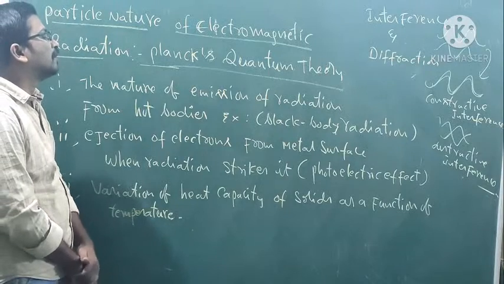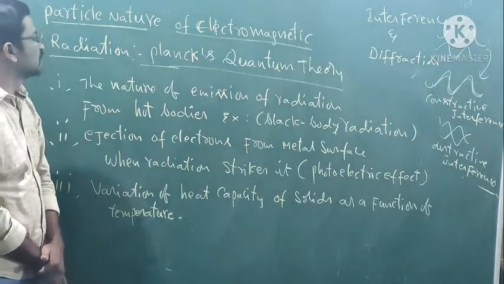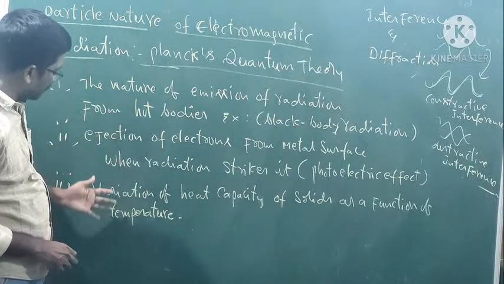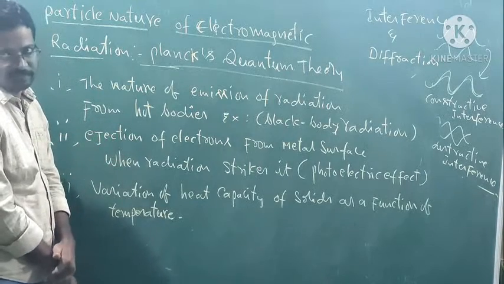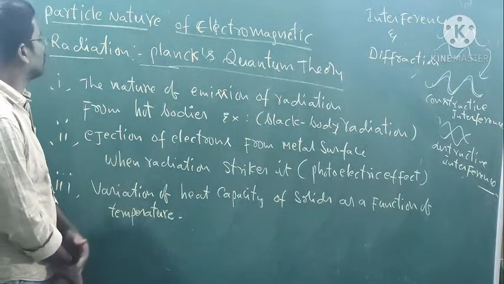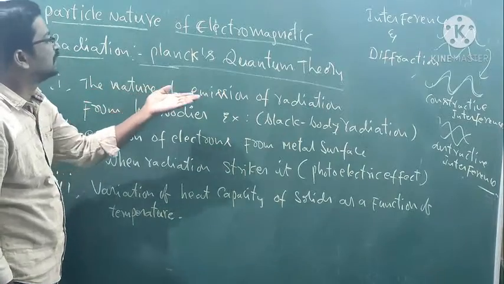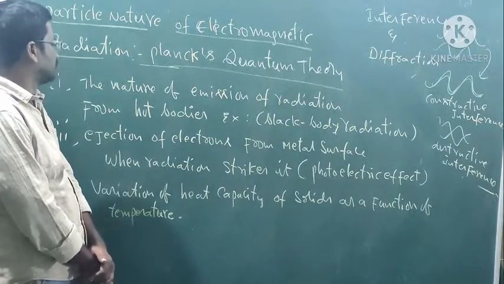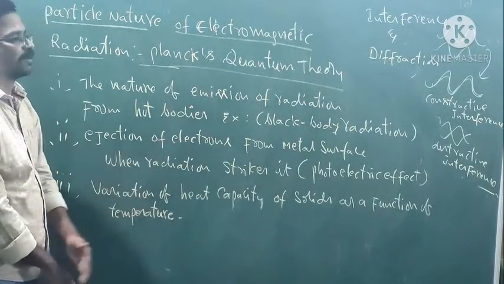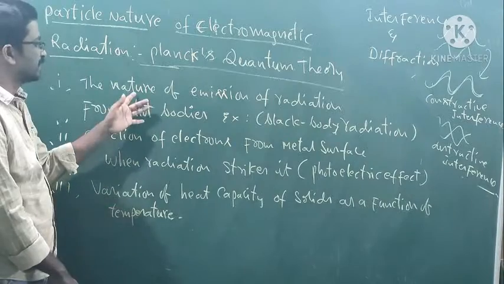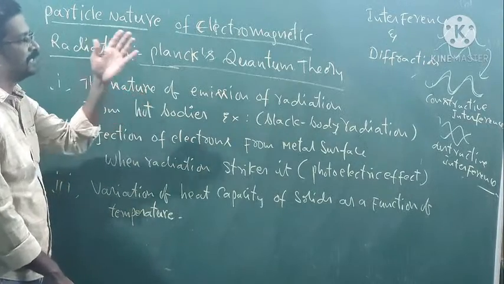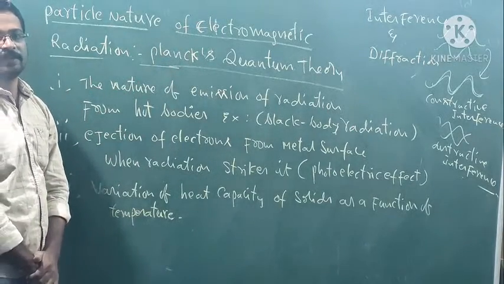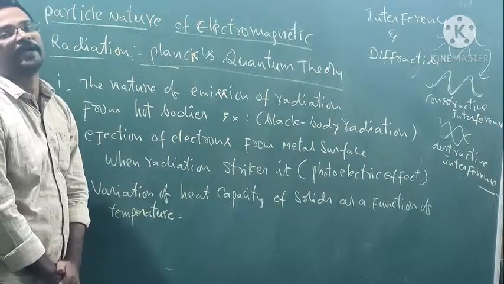With the concept of wave nature, it cannot explain these types of experimental results. So what are the experiments? The nature of emission of radiation from hot bodies, that is black body radiation. The black body radiation concept is not explained by the wave nature of electromagnetic radiation.